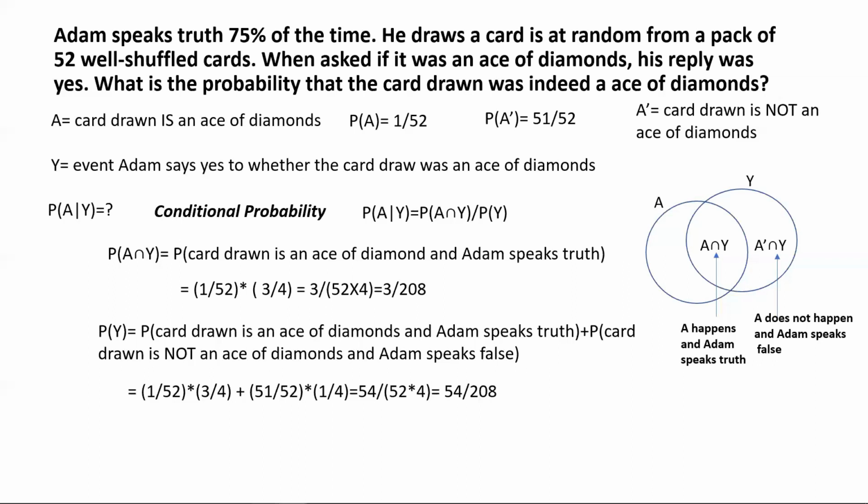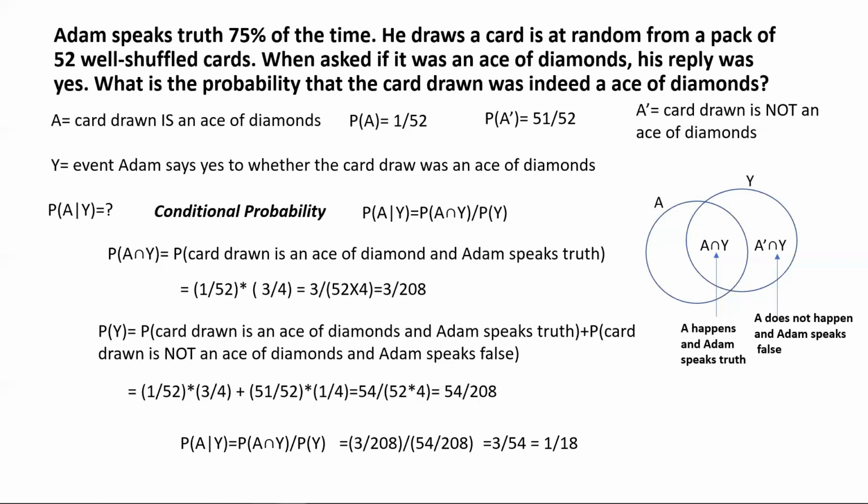So now if we apply the conditional probability formula, we know P A intersection Y, we know P Y, right? And we just divide the two, and this is the answer we get, 1 by 18. So the probability of the card drawn being an ace of diamonds, given Adam said yes, is 1 by 18, which is actually greater than the probability of the event A happening by itself.